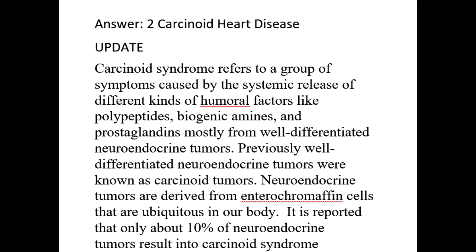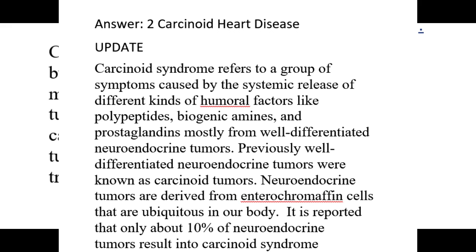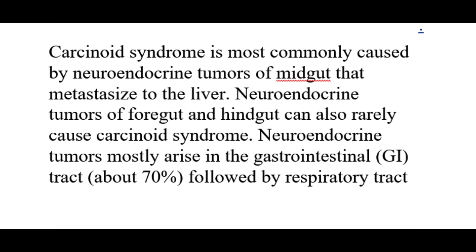Neuroendocrine tumors are derived from enterochromaffin cells that are ubiquitous in our body. It is reported that only about 10% of neuroendocrine tumors result in carcinoid syndrome. Carcinoid syndrome is most commonly caused by neuroendocrine tumors of the midgut that metastasize to the liver. Neuroendocrine tumors of the foregut and hindgut can also rarely cause carcinoid syndrome.